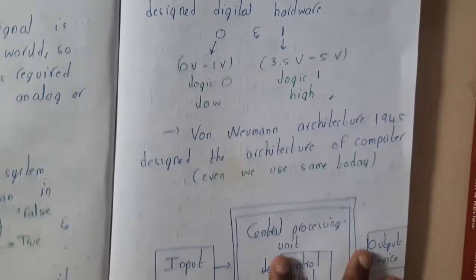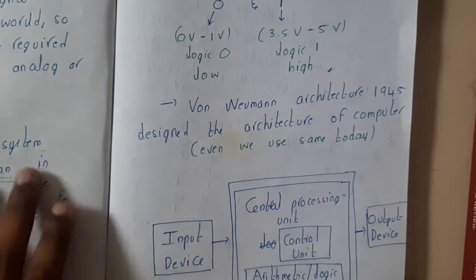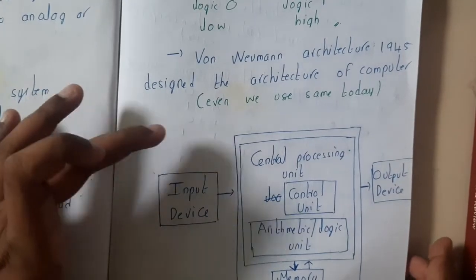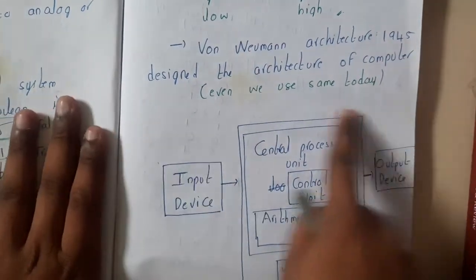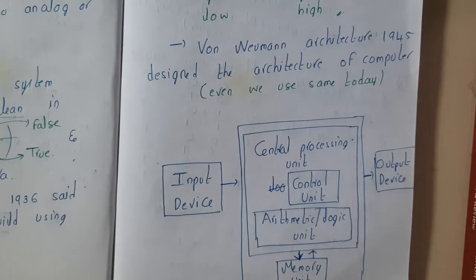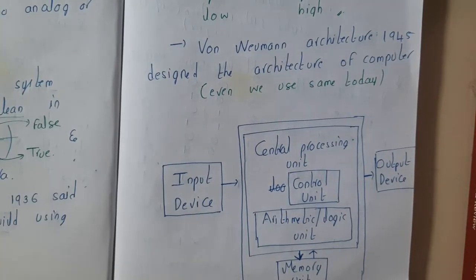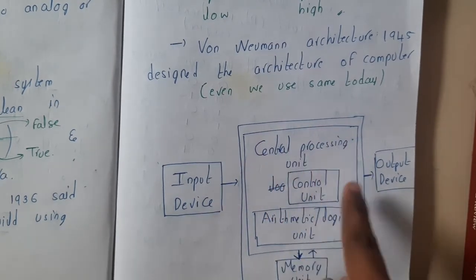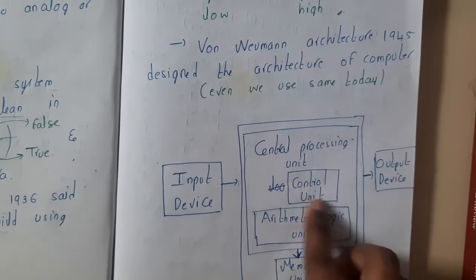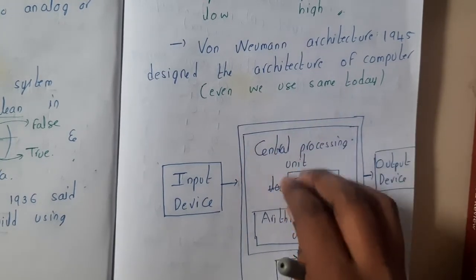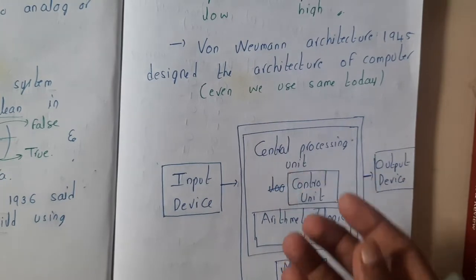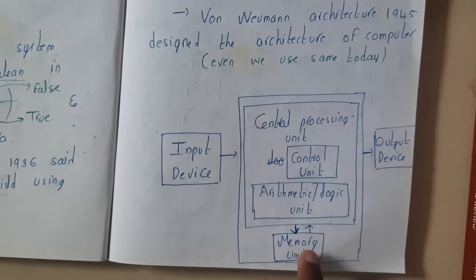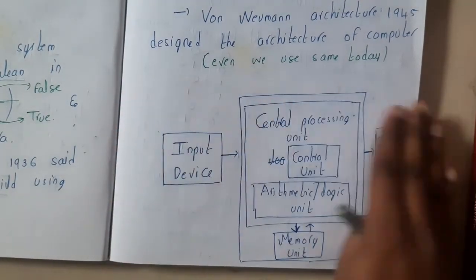So the next concept is nothing but our architecture, guys. This is the architecture which was designed by von Neumann in 1945, and even today this is the exact architecture in the back end which we are using in our computers, guys. You will be having a central processing unit. Inside that you will be having your control unit and arithmetic logic unit, and this is controlled by the input and will give the output. Sometimes it needs memory, right? That is where the data will be stored, which is the reason why it needs memory. So this is the structure, guys.